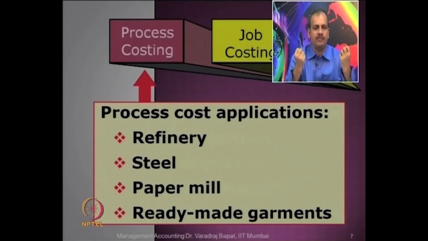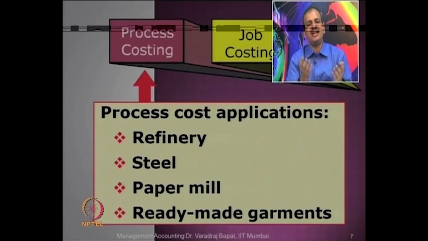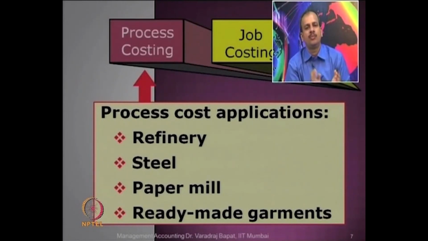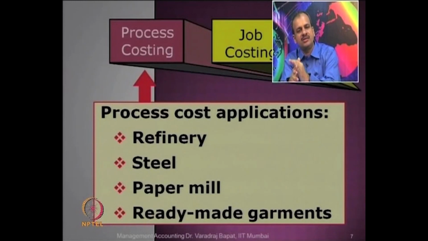Whatever you like, you pick up. As against this, you buy cloth, go to a tailor, get the shirt made as per your requirement. Both are possible. Which is more appropriate for process costing and which for job costing? Obviously, ready-made garments is through process costing and a tailor-made garment is through job costing. Now, I think the difference is clear to you. So, in the tailor-made case, it is known that from this cloth, this particular shirt is being produced, as per the specification of one customer.